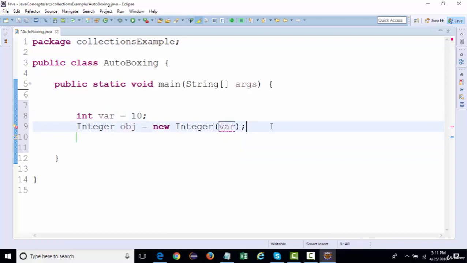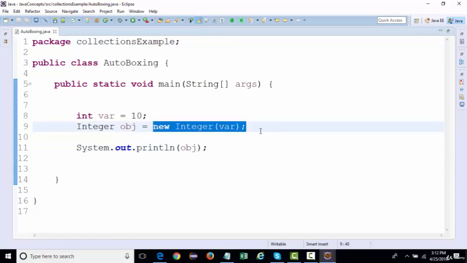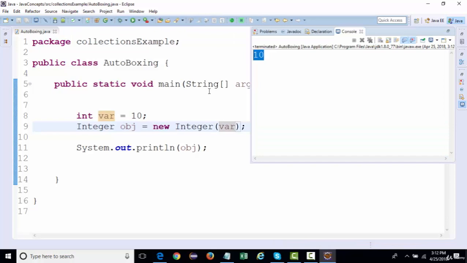And now if I try to print the object, it is not going to print the address of this object, right? It is actually going to print the value, that is 10. Now that is what it is doing. It is actually converting the primitive to an object of the Integer class. So that is what wrapping is, and that is what you can see in this PDF.